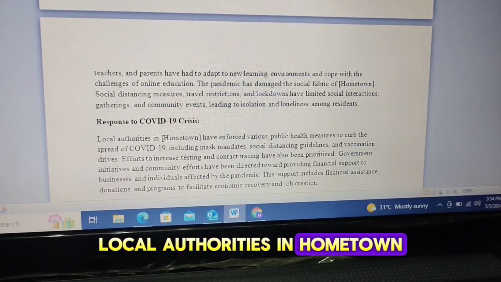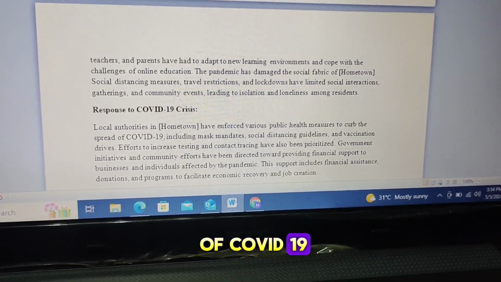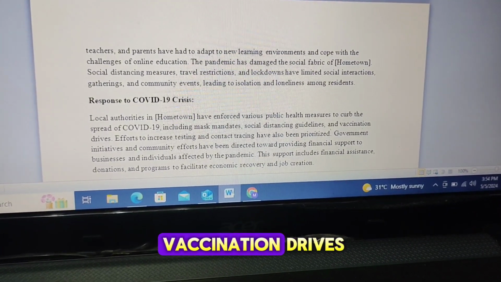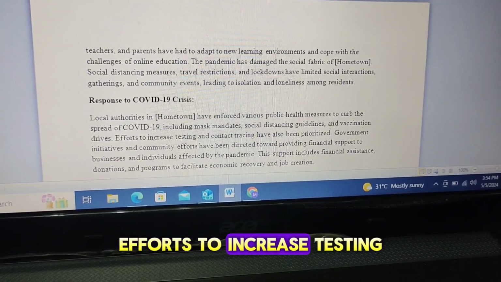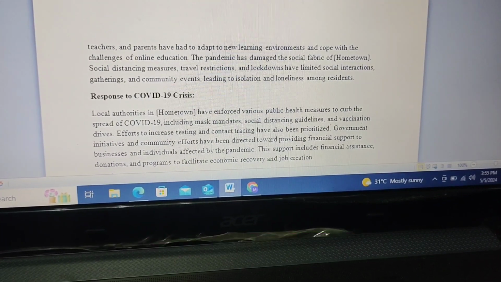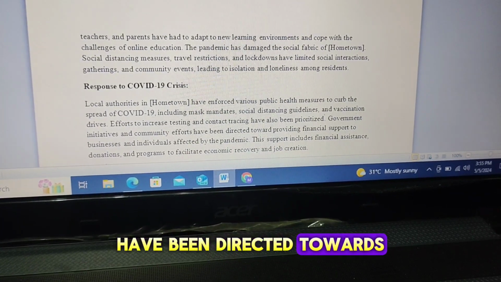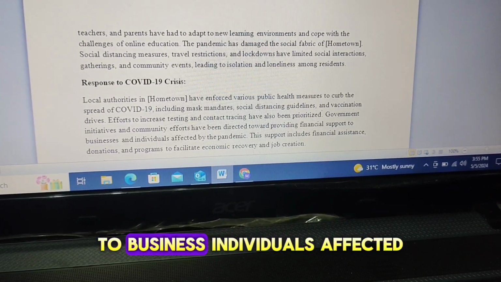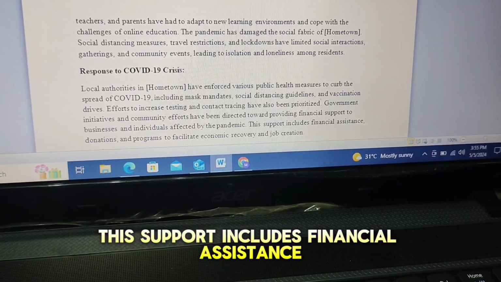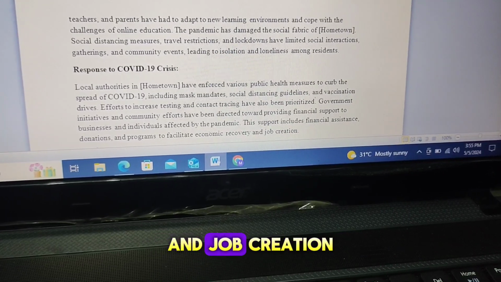Local authorities in hometown have implemented various public health measures to curb the spread of COVID-19, including mask mandates, social distancing guidelines, and vaccination drives. Efforts to increase testing and contact tracing have also been prioritized. Government initiatives and community efforts have been directed towards providing financial support to businesses and individuals affected by pandemic. This support includes financial assistance, donations, and programs to facilitate economic recovery and job creation.